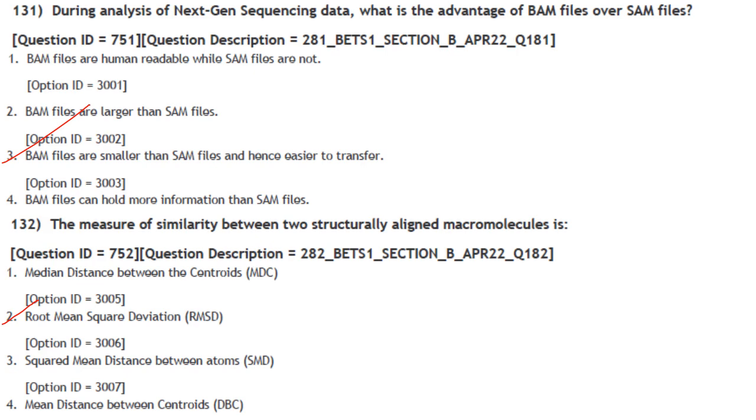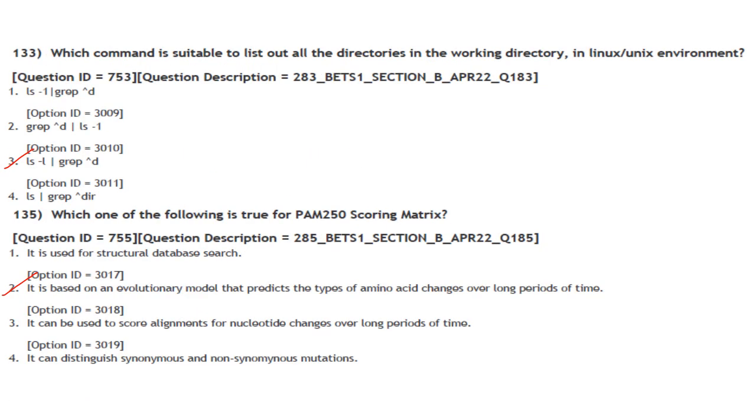The next one. The measure of similarity between two structurally aligned macromolecules is, so it is root mean square deviation. The next one. Which command is suitable to list out all the directories in the working directory in a Linux Unix environment? So it is option 3.